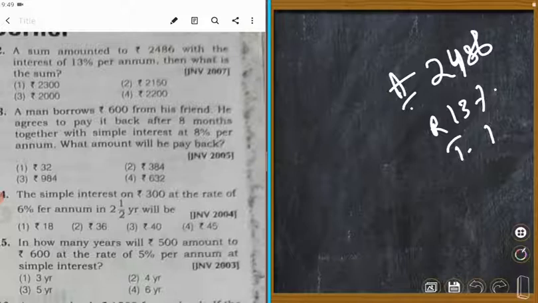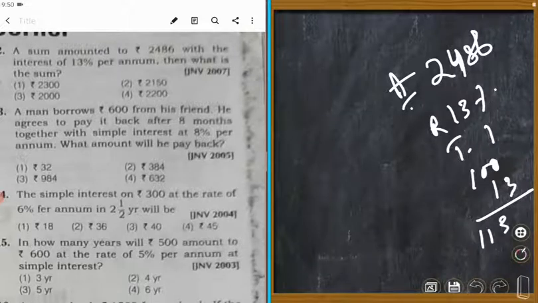So let's take P to be 100. Principal 100, rate 13%. This is the amount, and we are asked to find out the principal.